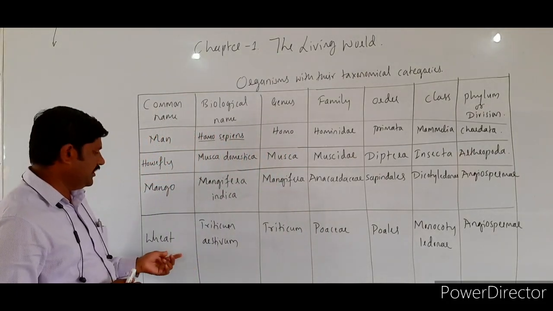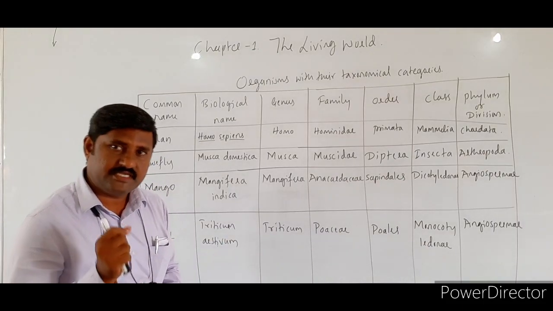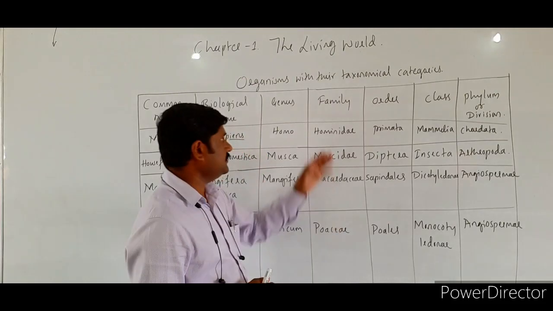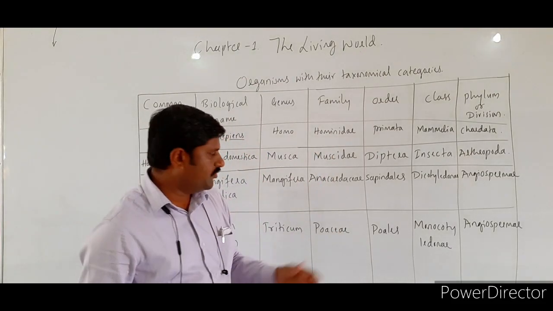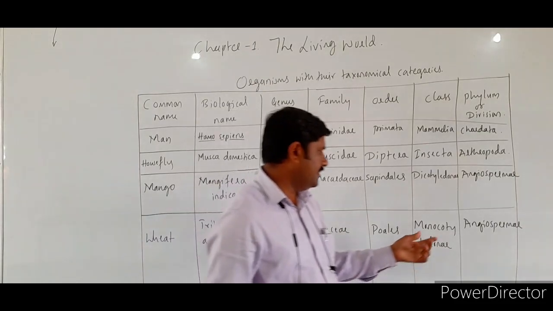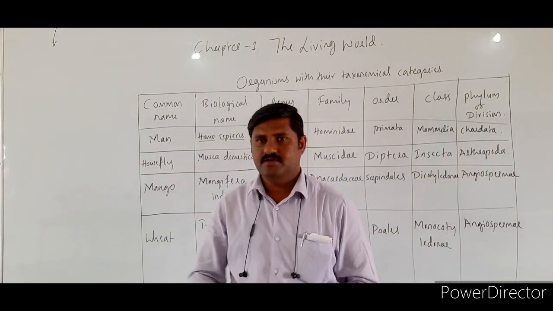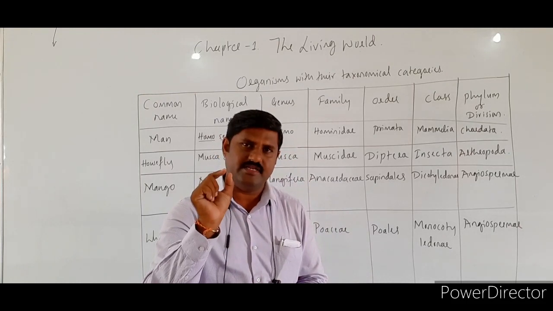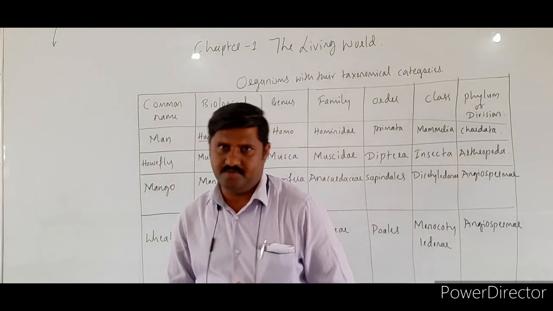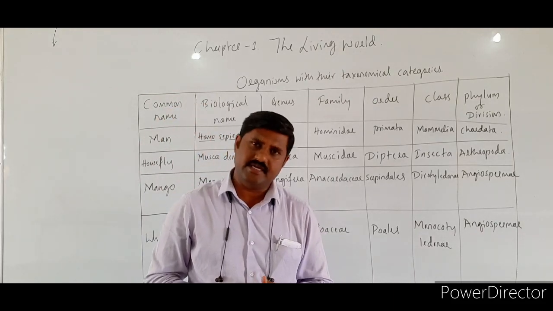Next one is wheat. Triticum aestivum is the scientific name of wheat. Triticum is the genus of this plant, and it comes under the family Poaceae, right? Poaceae is the family, Poales is the order, and the class is Monocotyledonae. Why? Because this wheat is a monocot, meaning a single cotyledon is there in the seed. It comes under Angiosperm, right? This is how the organisms have been taxonomically categorized here.